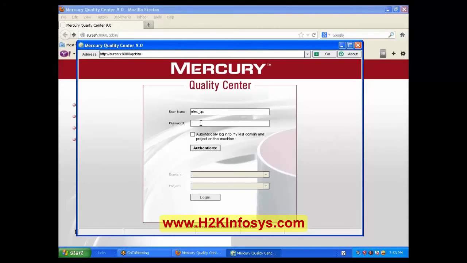Password is blank. Click on the authenticate. Should we have to use the login now? User login.